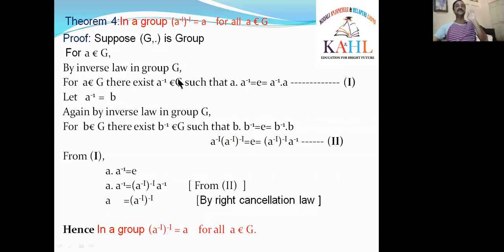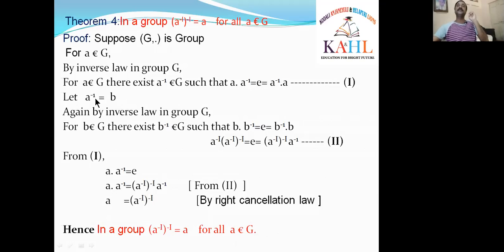By inverse law in G, what is the inverse law? For A belongs to G, there exists A inverse belongs to G such that A dot A inverse is equal to E is equal to A inverse dot A. What is the operation here? Dot is the operation. Are you observing that? We have taken that (G, dot) is a group. For that only I am taking the operation dot. Okay? Right. Let it be 1.